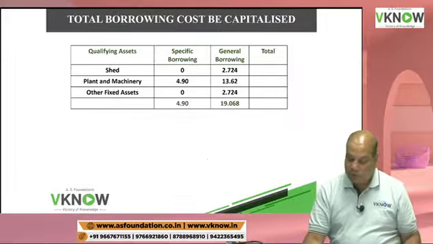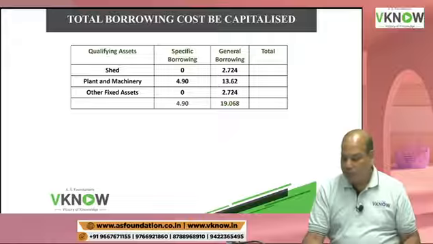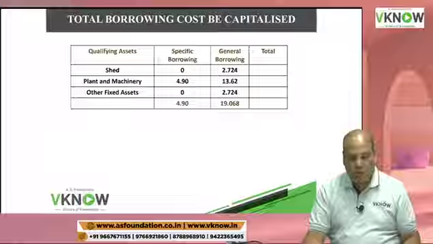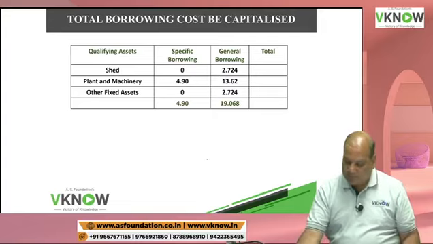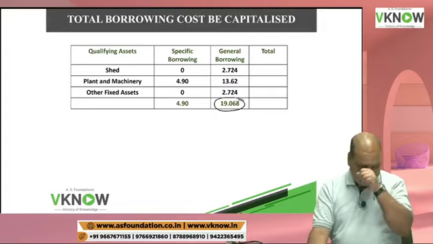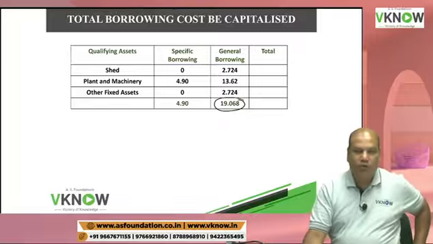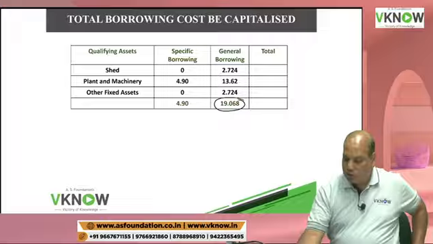And general borrowing, in the previous step you have computed: 2.724, 13.62, 2.724, total is 19.068. Now take the total of these two columns.